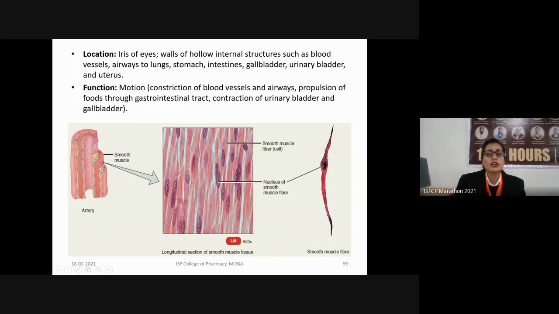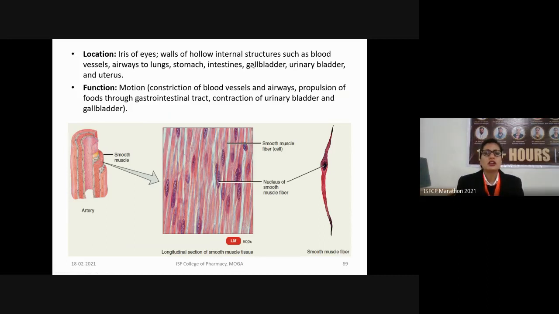The smooth muscles are present in the iris of the eye, and the walls of various hollow internal structures like blood vessels, airways to the lungs, stomach, intestine, gallbladder, urinary bladder, as well as the uterus.